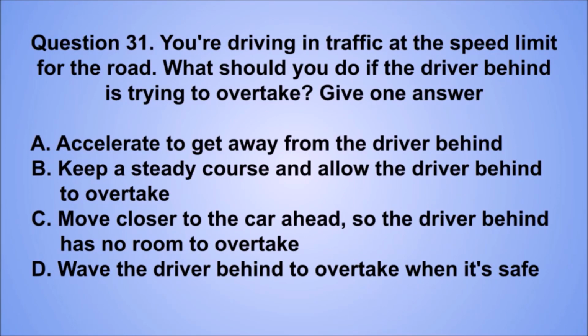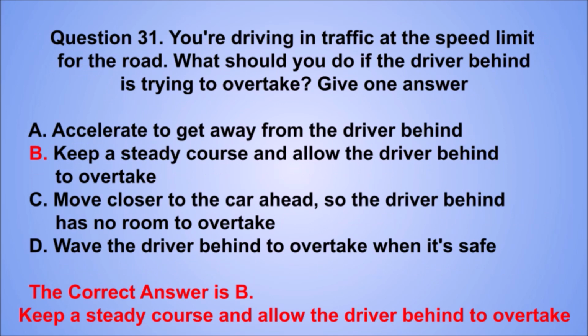Question 31. You're driving in traffic at the speed limit for the road. What should you do if the driver behind is trying to overtake? Give one answer. A. Accelerate to get away from the driver behind. B. Keep a steady course and allow the driver behind to overtake. C. Move closer to the car ahead, so the driver behind has no room to overtake. D. Wave the driver behind to overtake when it's safe. The correct answer is B.